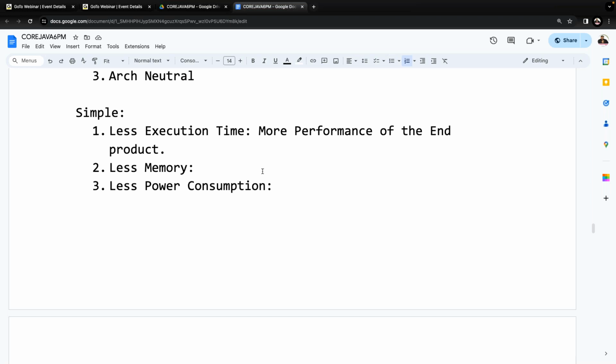So with this kind of thought, Sun Microsystems wanted to prepare a new programming language. Its applications must take less memory. What does the new programming language have to take? Less memory. If it is less memory, there is less cost for the end product. More performance for the end product with less execution time. When it is less memory, less cost for the end product. Understand my point here now?